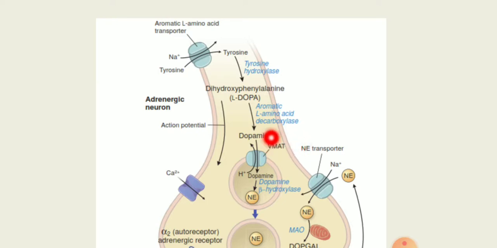Now, synthesis of noradrenaline usually takes place inside the granule. That is a little bit of a difference in the term. In the case of acetylcholine, I used the term vesicle. This is also a vesicle, but it contains a pigment called chromogranin, and ATP and magnesium. Hence, it is called a granule. Within this granule, dopamine is taken up by a transporter system, VMAT, and here dopamine is converted to noradrenaline, and the enzyme responsible for this is dopamine beta hydroxylase.